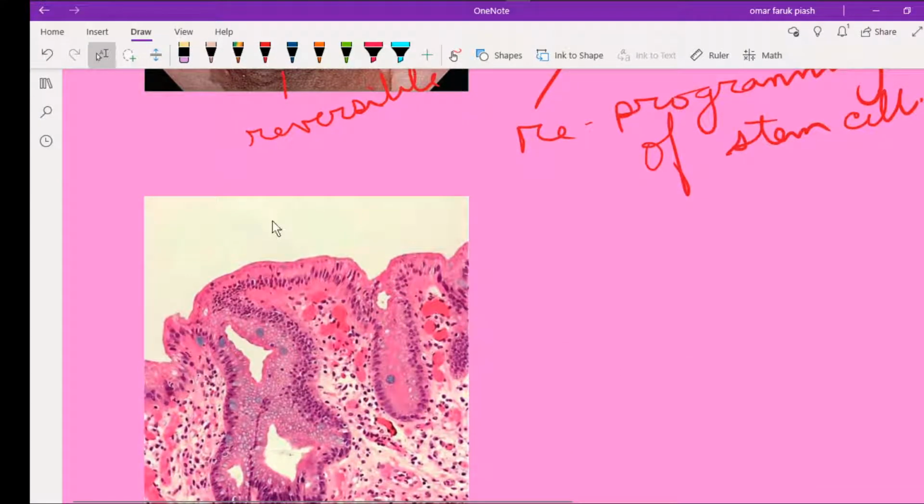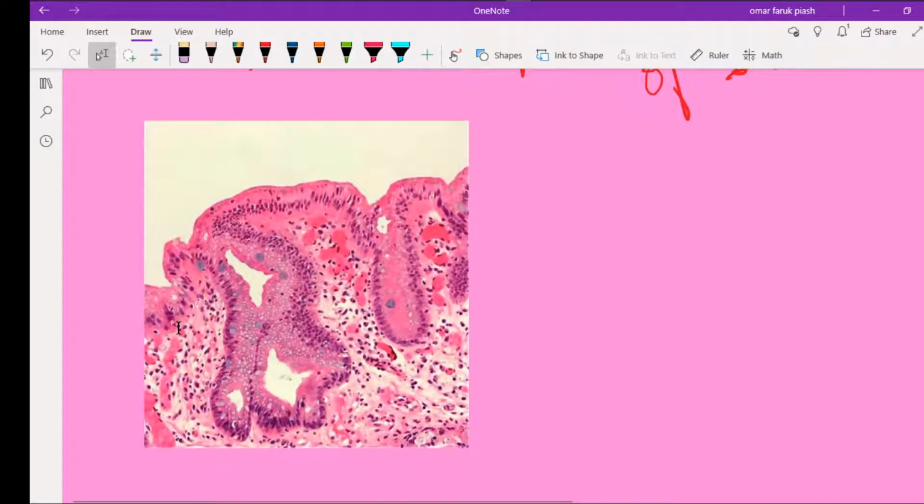This is the histological picture of Barrett esophagus. And a notable exception is apocrine metaplasia of the breast.